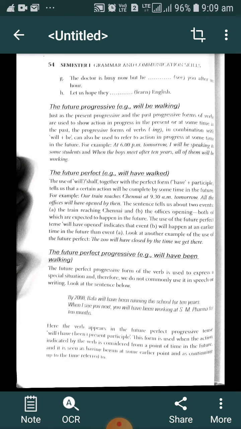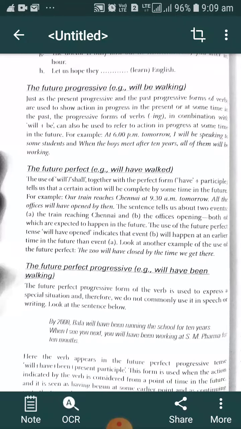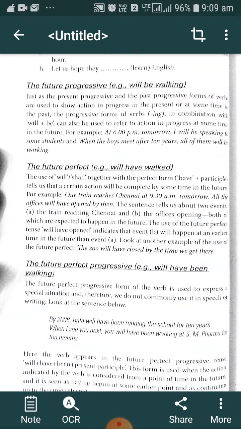What will be the structure of future perfect tense? Subject plus will have plus V3. V3 means the third form of verb, the past participle of verb. Let's see. For example, the use of shall, will together with the perfect form have plus participle tells us that a certain action will be completed by some time in the future.